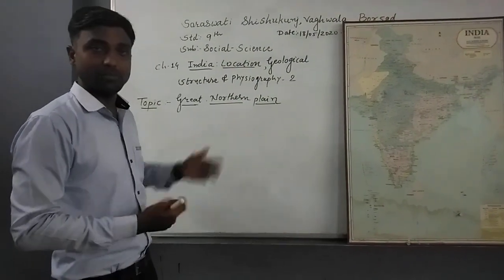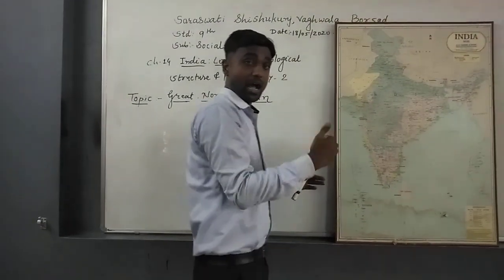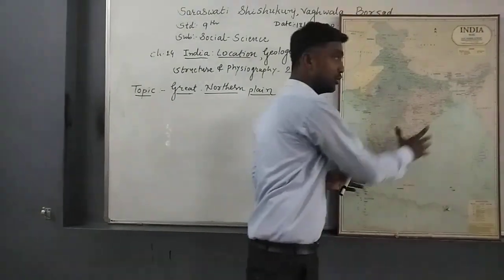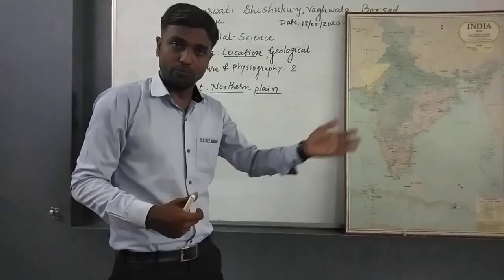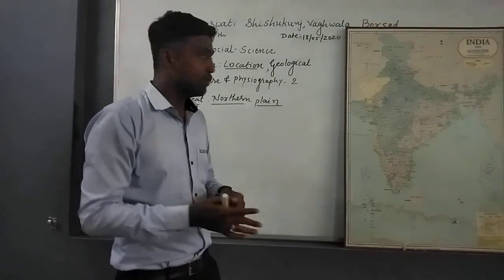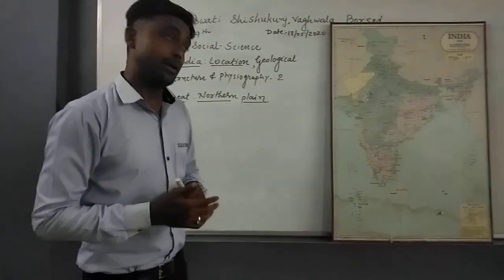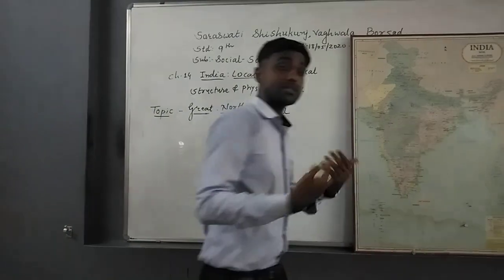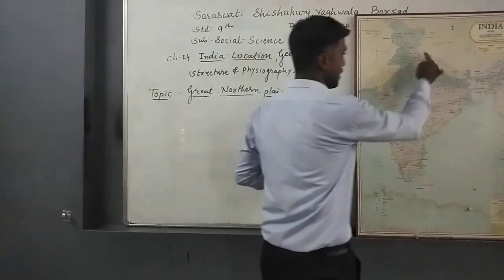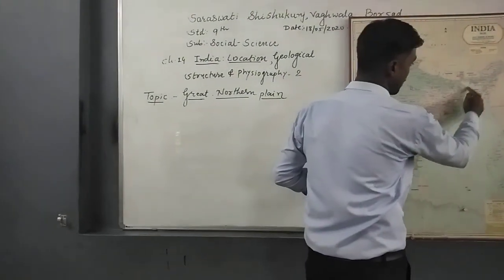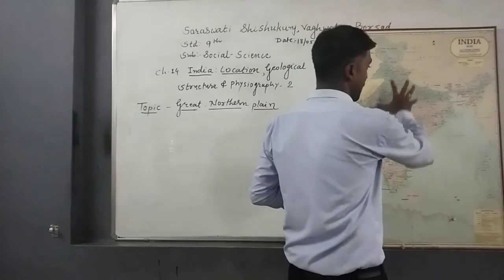So what is the speciality of this? First of all, due to these mountain ranges, many rivers flow towards this side, and due to the flow of these rivers, huge sediments are carried through the water, and these sediments are spread over this area. That is why these plains were increasing day by day. The rivers carrying the most sediments here are, first, the Satluj river, second, the Ganga river, and third, the Brahmaputra river. Due to these three major rivers, this area is called a plain.